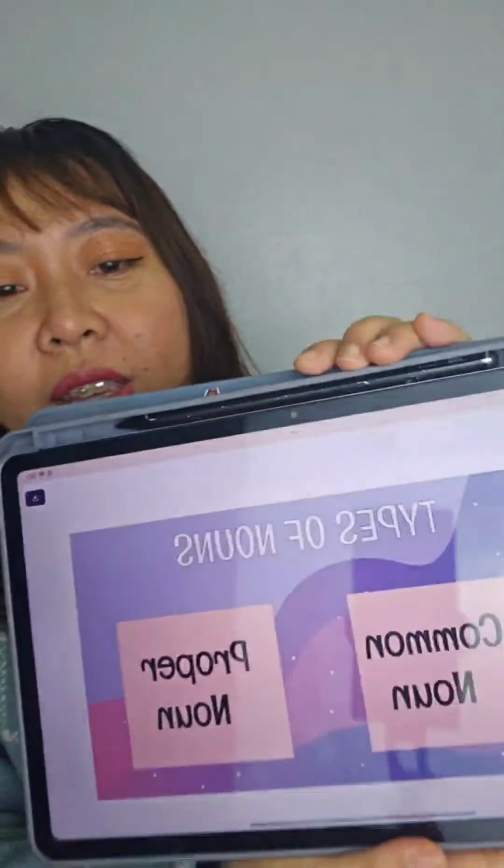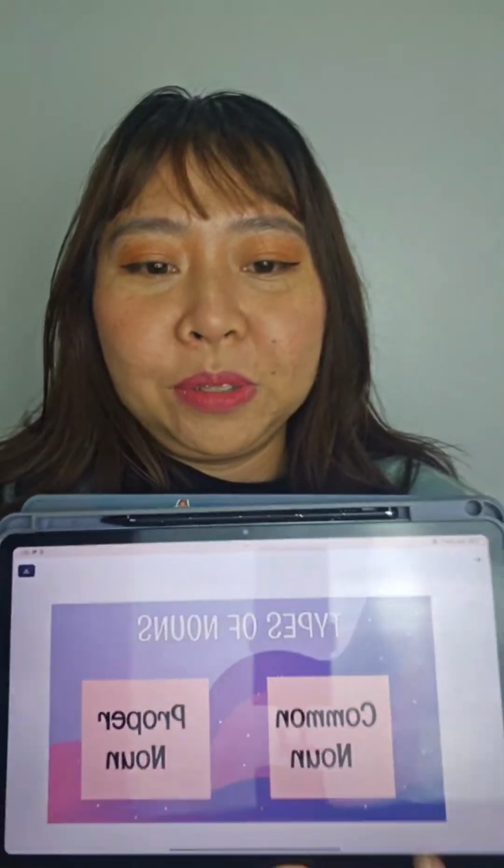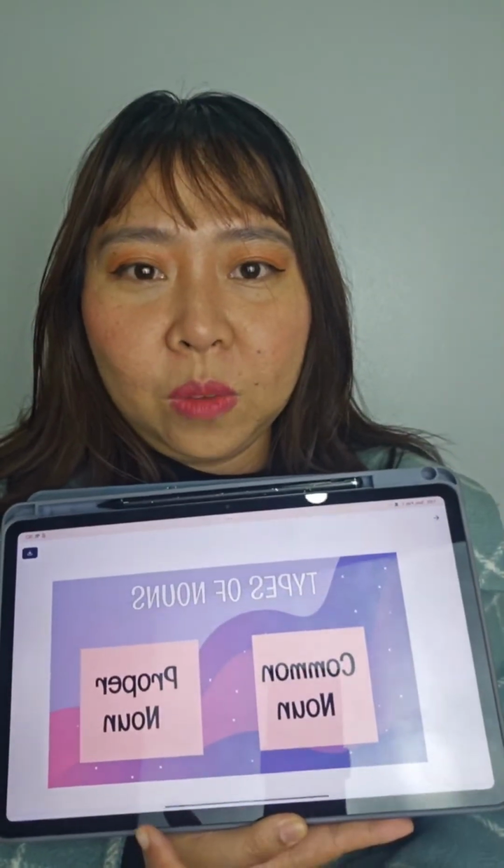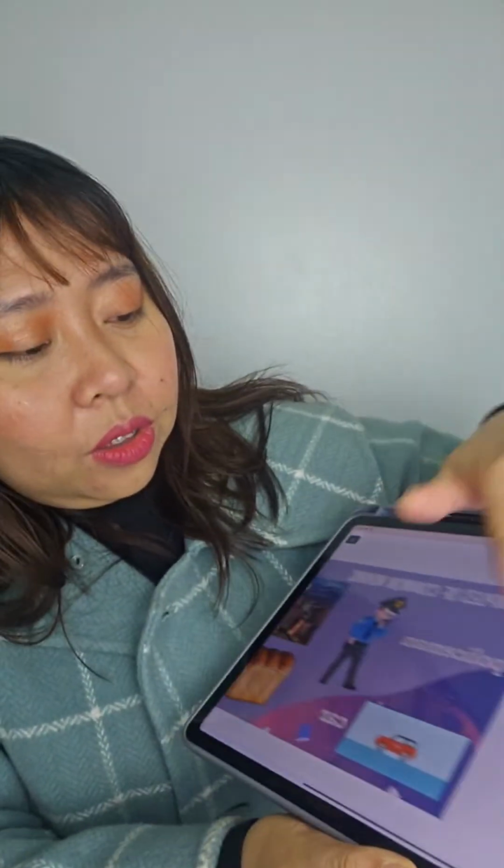Now let's talk about the proper noun. So here are the two types of noun. We have the common noun and then we have the proper noun.